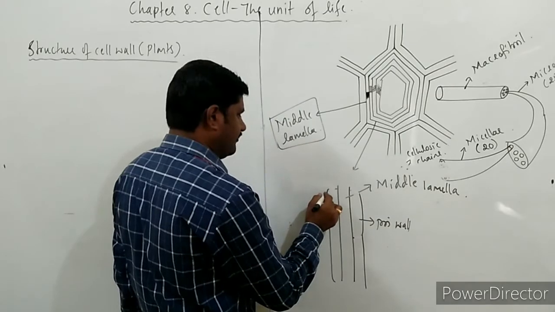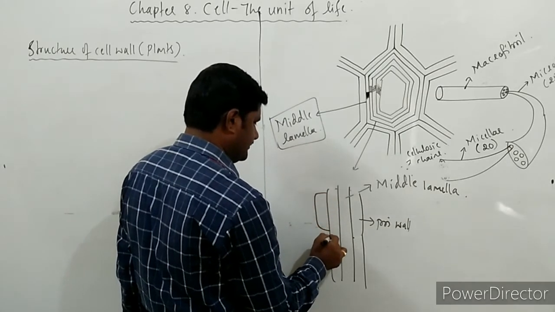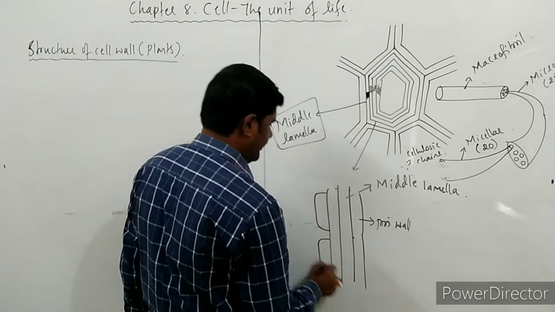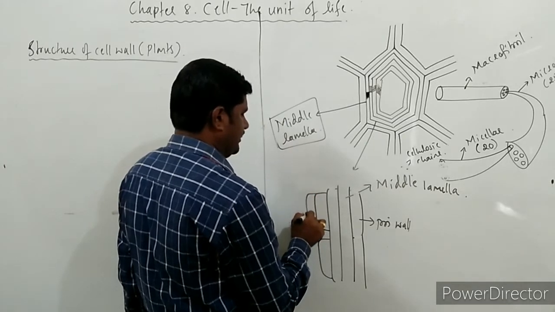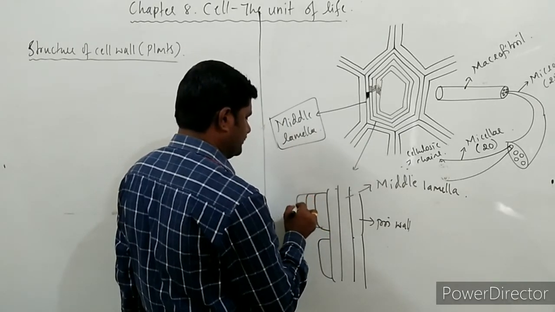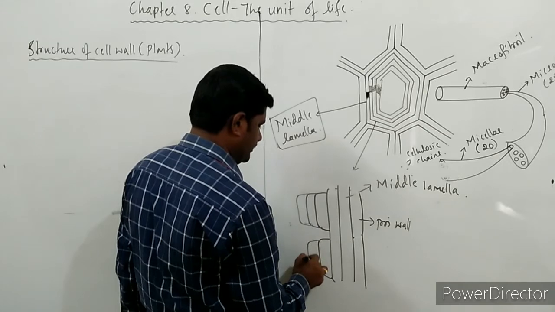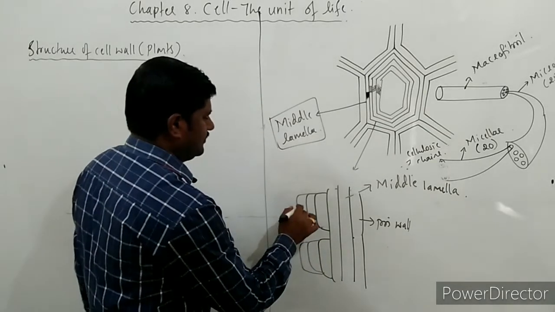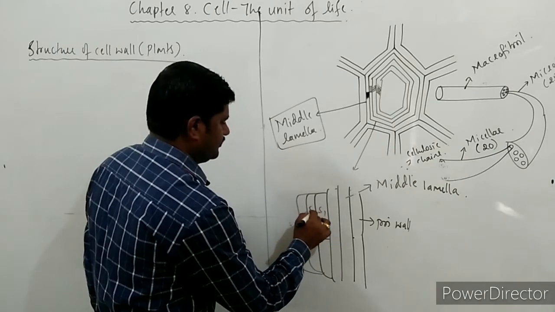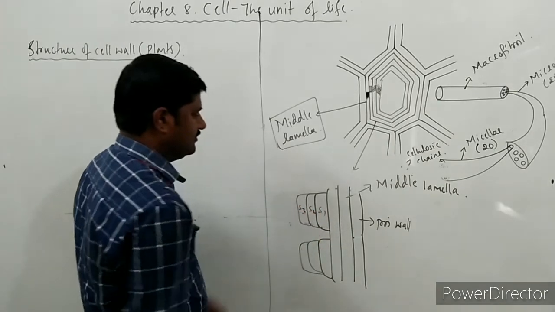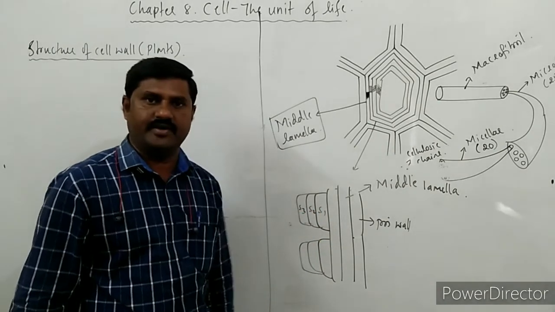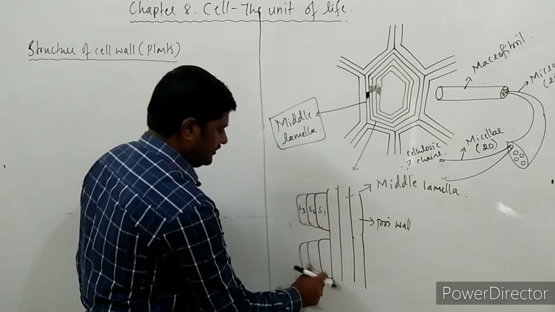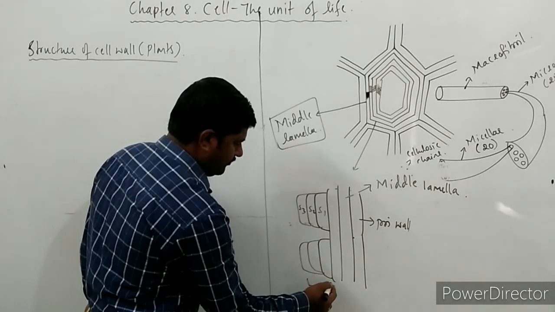On this primary wall you will come across the secondary wall, and that secondary wall has 3 layers: S1, S2, S3. So these are the 3 layers, and this is nothing but the secondary wall.